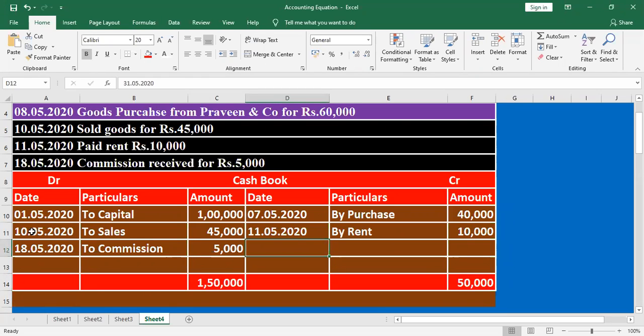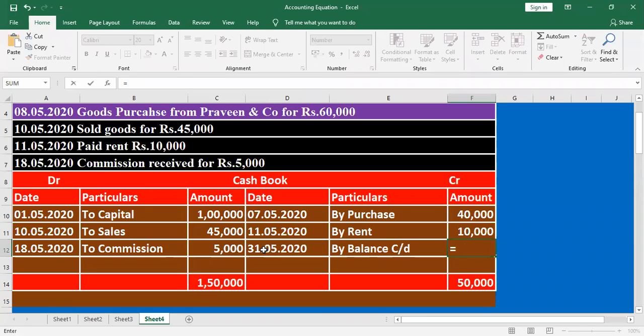What is the date? All the transactions are given in the month of May. So 31st May 2020 will be mentioned as the last date, by balance carry down. Here should be mentioned the total of debit and the total of credit: highest value minus lowest value.